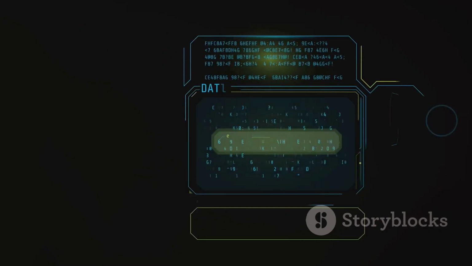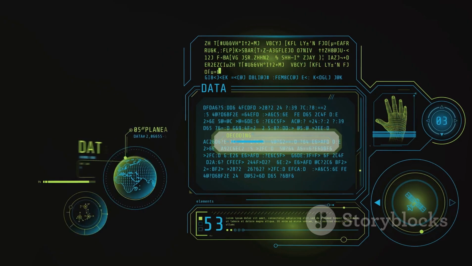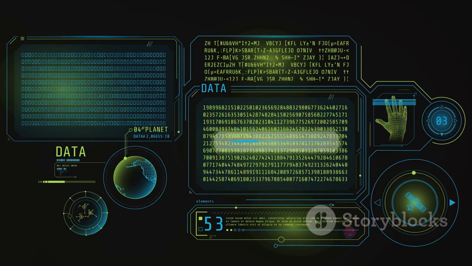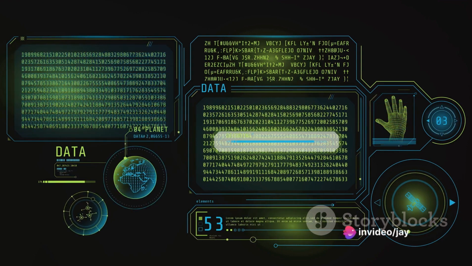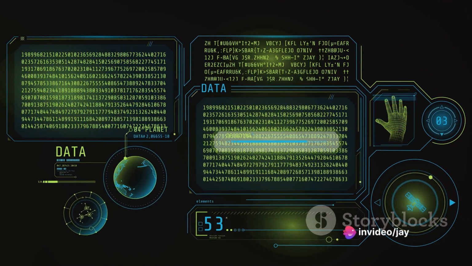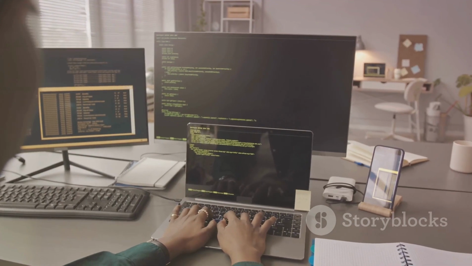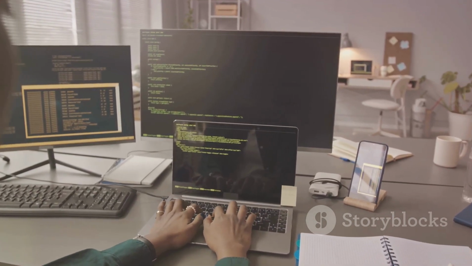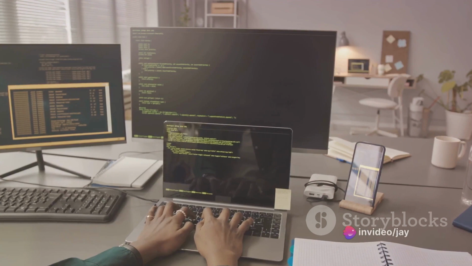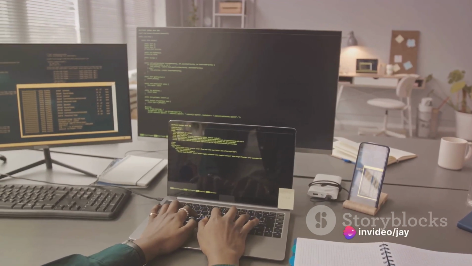During this first week, you'll be introduced to key topics like variables, which are like containers storing values, and data types, which define the type of data a variable can hold. You'll also learn about operators, which perform different operations on variables. Then we'll delve into loops, which allow us to execute a block of code multiple times, and decision-making statements, which help us make decisions based on certain conditions.